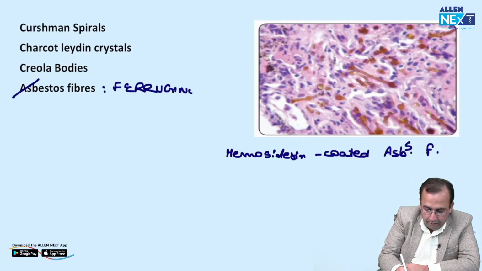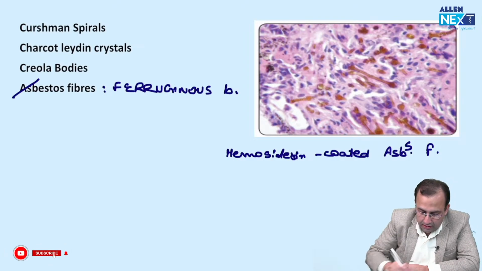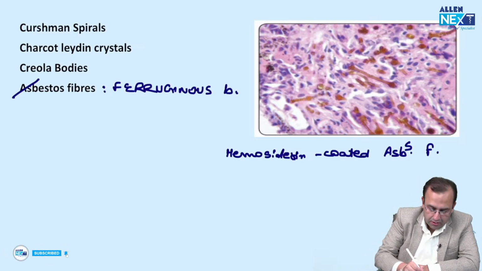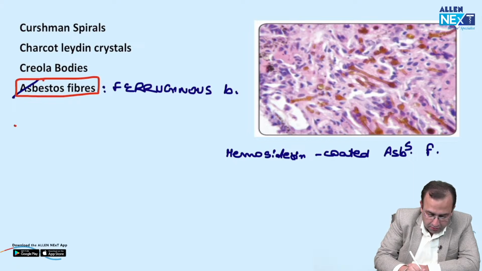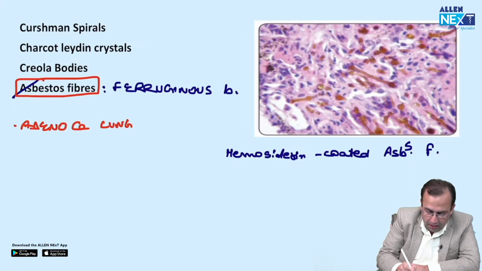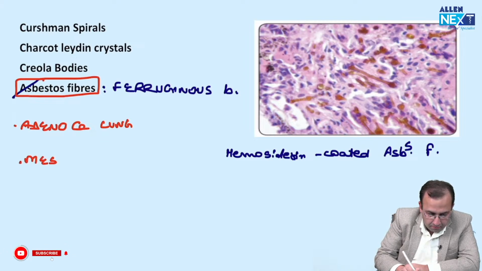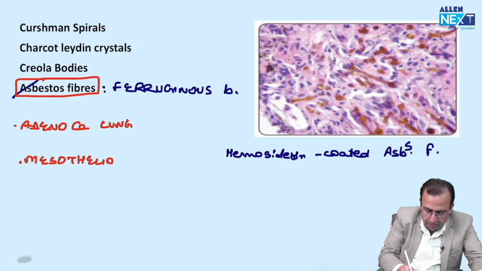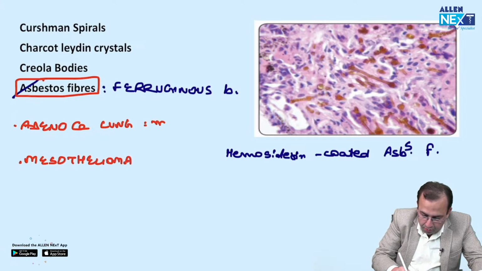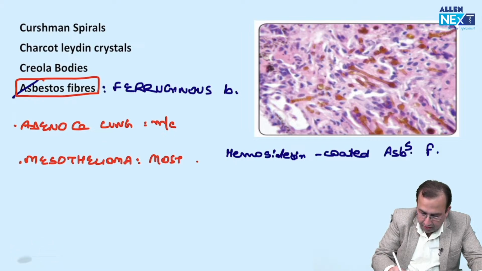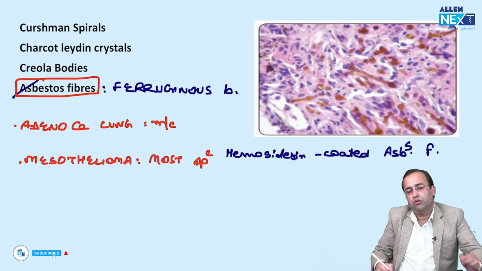Very nice. Which are the 2 malignancies associated with asbestosis? Asbestosis is associated with both adenocarcinoma lung and mesothelioma. Most common being adenocarcinoma lung, most specific being mesothelioma.